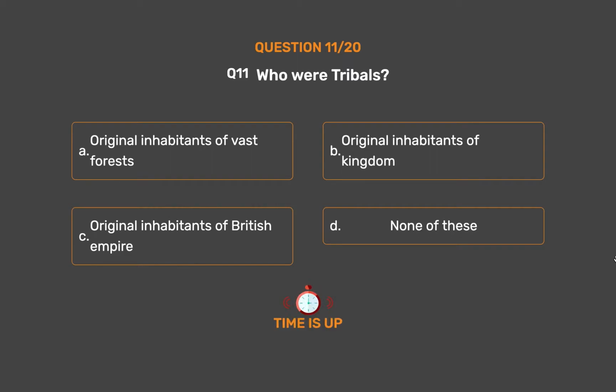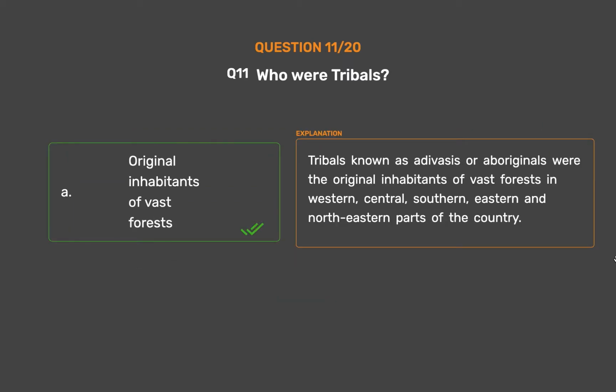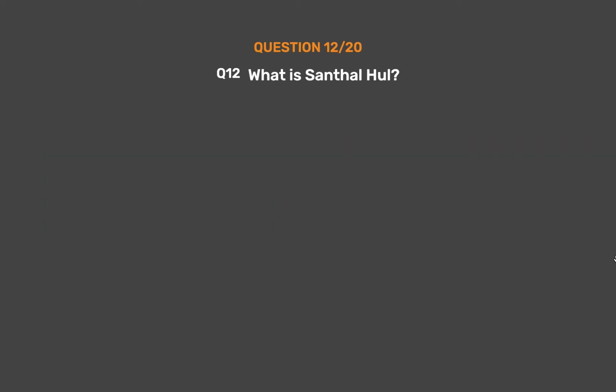The correct answer is Option A. Original inhabitants of vast forests. Tribals known as Adivasis or Aboriginals were the original inhabitants of vast forests in western, central, southern, eastern and northeastern parts of the country.